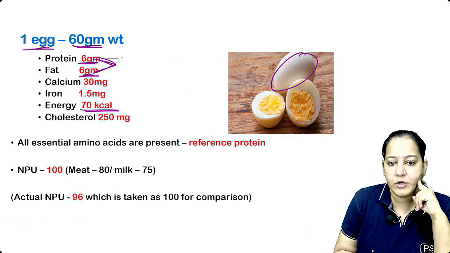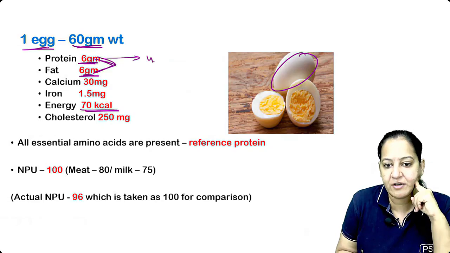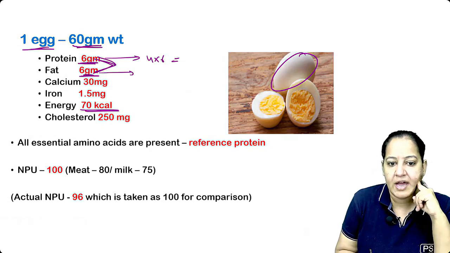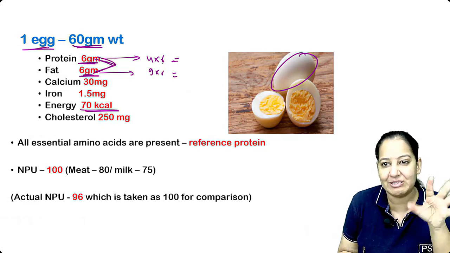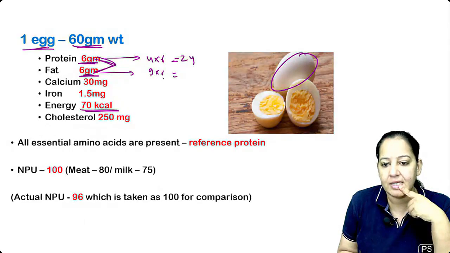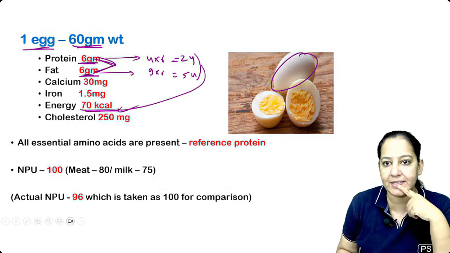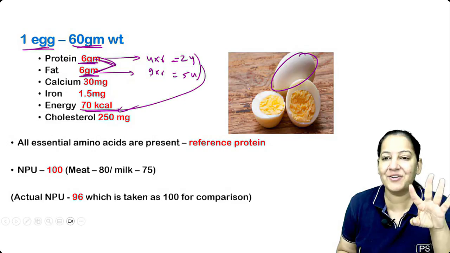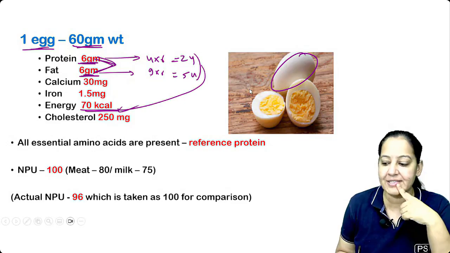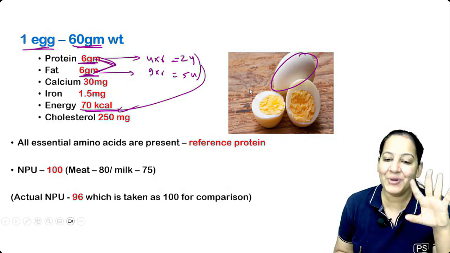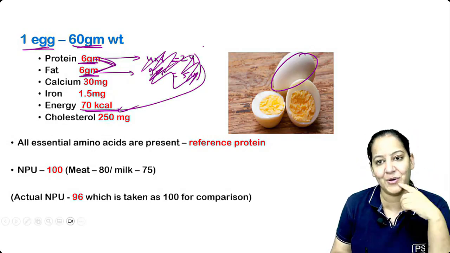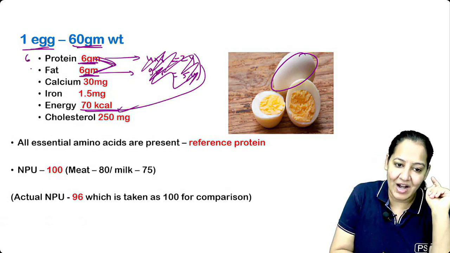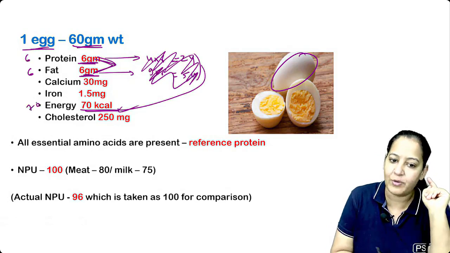Okay. You tell me, 1 gram of protein gives how much energy? 4. So 4 into 6, how much? And 1 gram of fat gives how much energy? 9. So 9 into 6, how much? I'm just doing the calculation. 9 sixes are 54. It should be almost 70. I just want to prove that. Almost 70, not exactly 70. Don't learn the calculation, just for your knowledge I told you. This is how you have to correlate the things. So 6 gram protein, 6 gram fat, total 70 kilocalorie of energy.